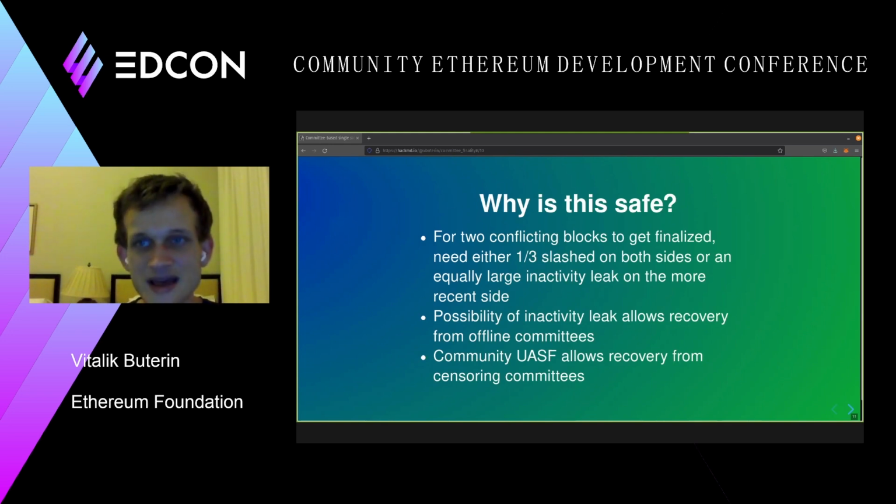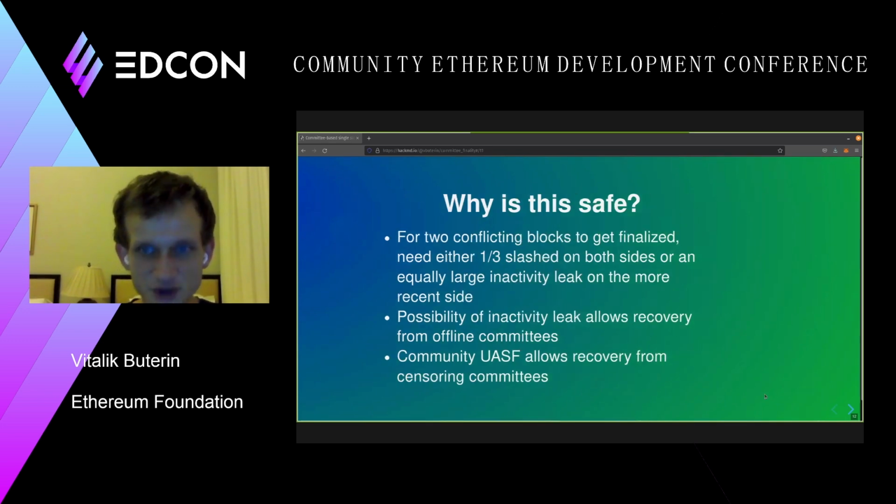No, in order for there to even be two different committees, you have to have already had a finalized block on the left and a finalized block on the right that both use the same committee. And for that to actually happen, well, you need 1/3 to get slashed, or you need an inactivity leak, right? So this is the core idea.